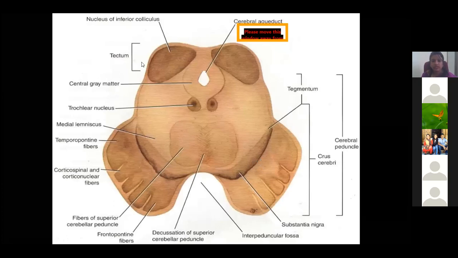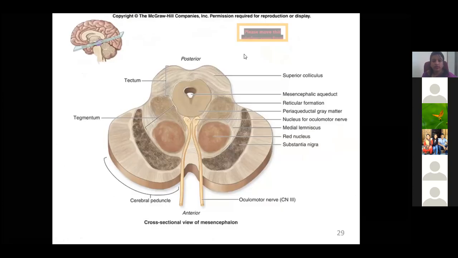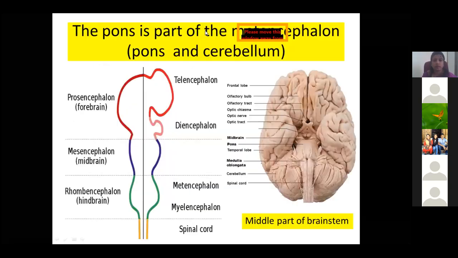Again, the section showing the different nuclei: the superior colliculus, cerebral aqueduct, the red nucleus here, the oculomotor nerve nucleus, then the medial lemniscus, substantia nigra, and crus cerebri. You can see the oculomotor nerve, the third cranial nerve, emerging at the level of the superior colliculus. This is about the midbrain.